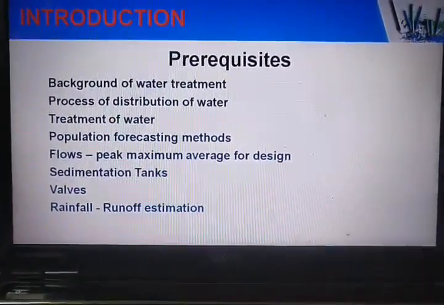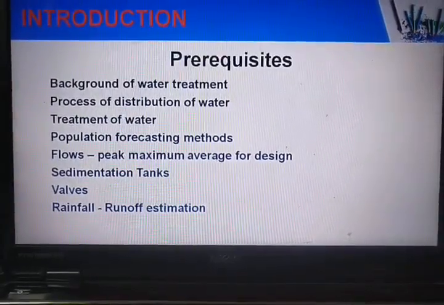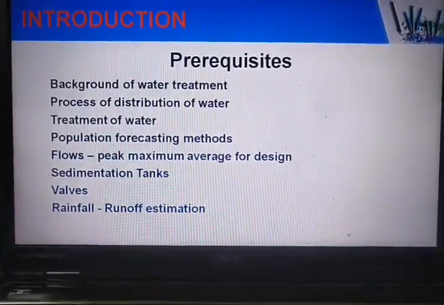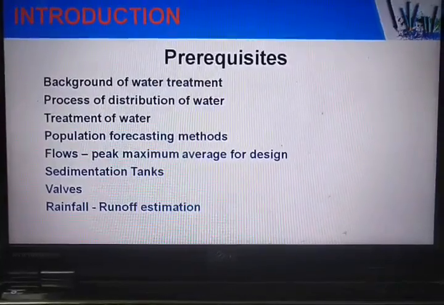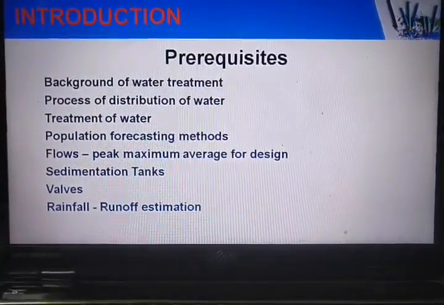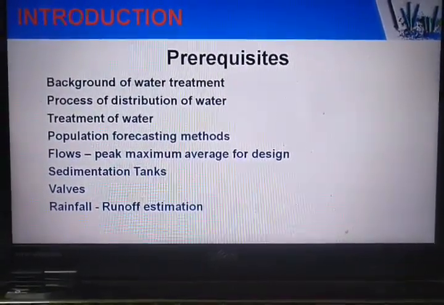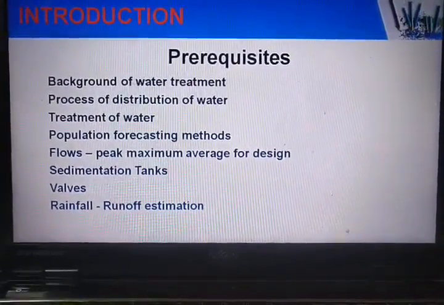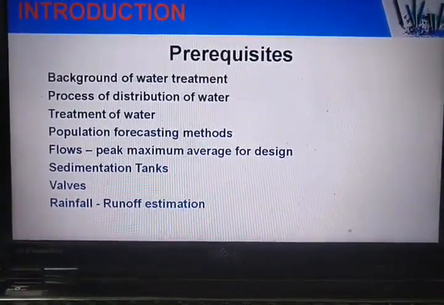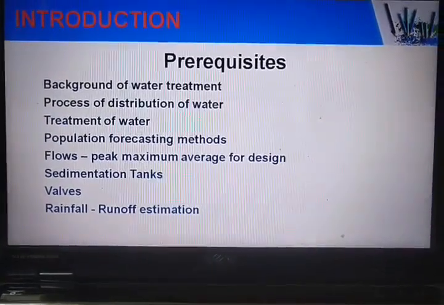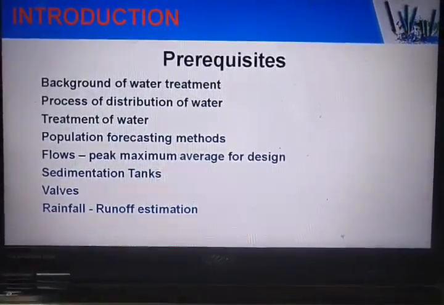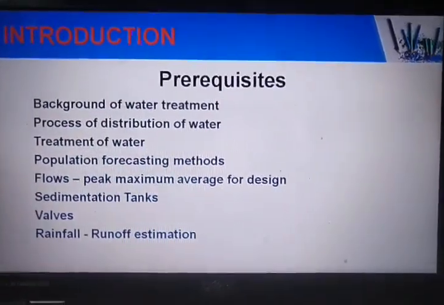Okay, and you have also studied the process of distribution of water in your previous semester. Similarly, we also have to carry the wastewater to the point of its final disposal. So it is a little bit similar to your water treatment or distribution with respect to sewage.